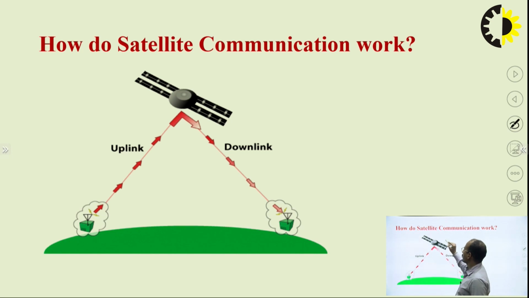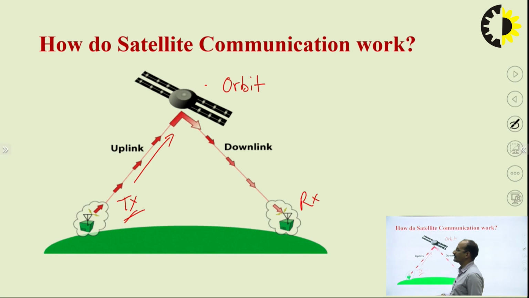This is the satellite which is placed in the orbit, and this is the earth station which is the transmitting earth station, meaning this earth station is sending the data. Similarly, this is the receiving earth station. Now here you can see that this data is sent towards the satellite on a link.